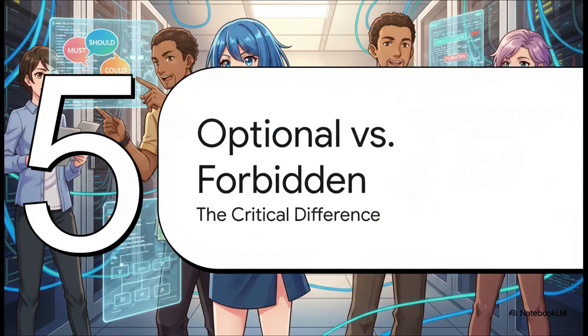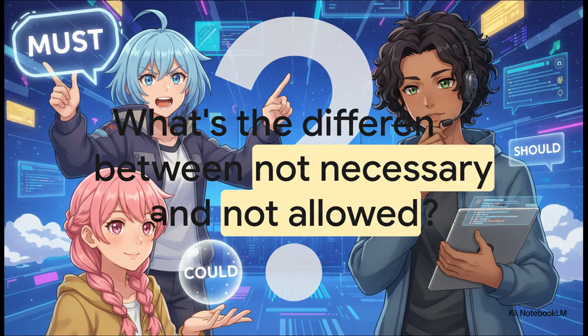Okay, we have now arrived at our final and maybe the most critical distinction in our whole toolkit, because messing this one up, misunderstanding the difference between something that's simply not necessary and something that is actively forbidden, can lead to wasted time at best and, well, catastrophic production failures at worst. So let me just ask you directly, when you're writing instructions for a teammate, how do you make it absolutely clear that something is not needed versus something that is not allowed?